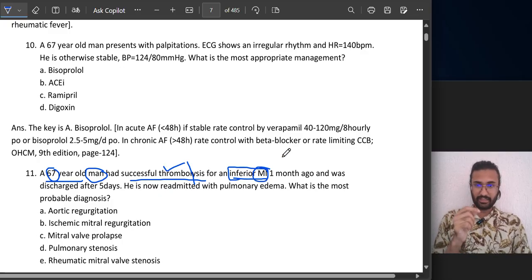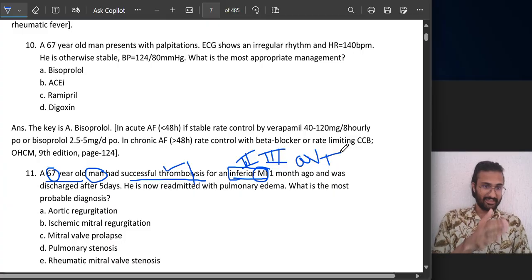One thing we need to remember: if an ECG is given and you need to identify whether it's an inferior myocardial infarction, which leads should you be looking at? 2, 3, and AVF. These leads would show you either ST segment elevation or ST segment depression. If it is elevation, then you would say it is STEMI: STE for elevation and MI for myocardial infarction. If it is not STEMI, then it would be non-STEMI.